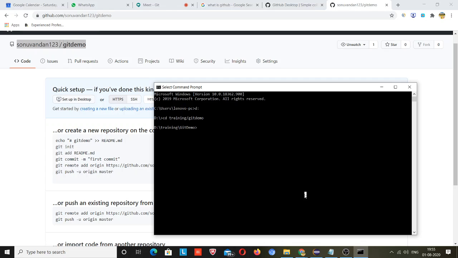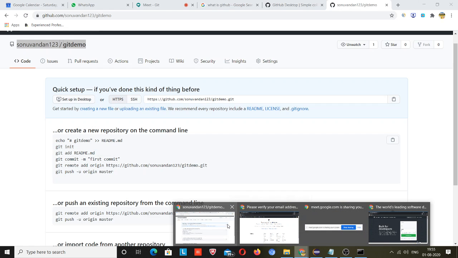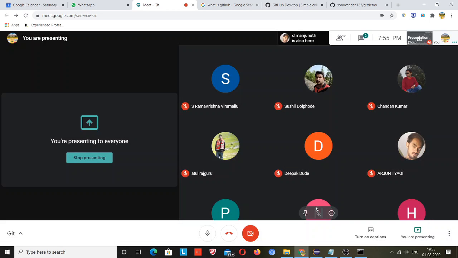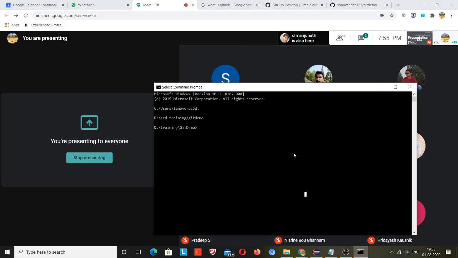So first you need to provide the credentials, and this is a one-time process from your system. If you have done it one time, you never need to do it again. I do not need to do it, because I have pushed my code several times. But for showing you, because you will be doing it for the first time, you have to know this. You guys can write down these commands, or I will copy them into my notepad and share them with you.